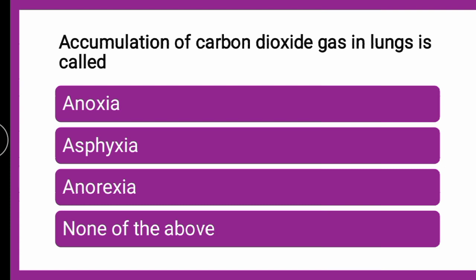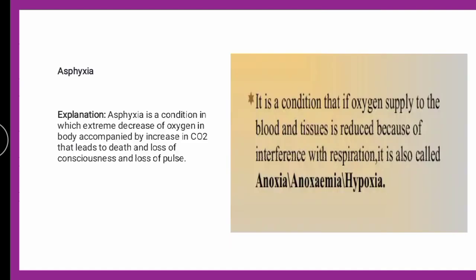Next question is, accumulation of carbon dioxide gas in lungs is called dash. Is the accumulation of carbon dioxide in the lungs called anoxia, asphyxia, anorexia or none of the above? What amongst the given is the accumulation of carbon dioxide in the lungs? You can put your answer in the comment section. Till then we will go for the explanation.